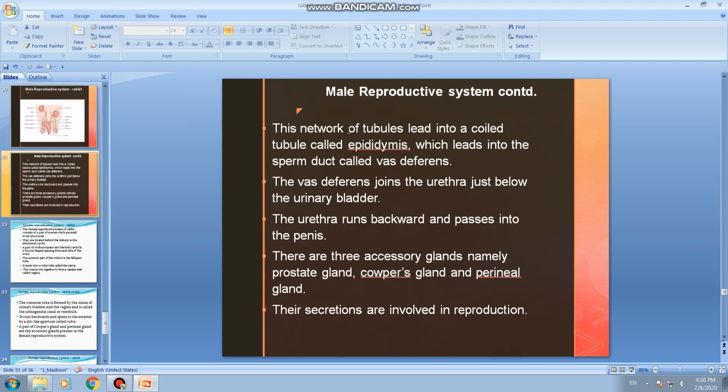As I said, the network of seminiferous tubules leads into a coiled duct called epididymis. From each testis the epididymis arises, which leads into the sperm duct or vas deferens. The vas deferens joins the urethra just below the urinary bladder. The urethra runs backward and passes into the penis. There are three accessory glands, namely prostate gland, Cowper's gland, and perineal glands, and the secretions from these glands are involved in reproduction.